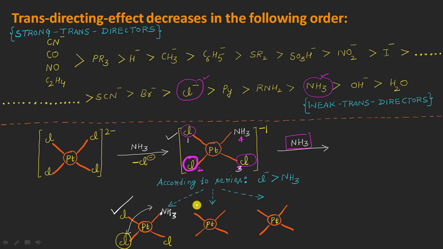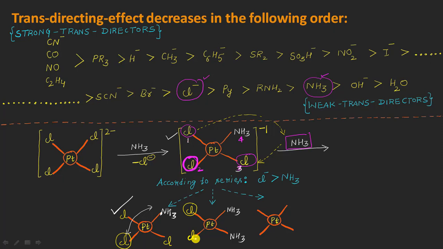And let us say that now I am considering the first chlorine here, and according to the trans effect, it will be directing the incoming nucleophile to occupy a position trans to itself, which is actually this position here, right? So the ammonia molecule will be occupying this position now, and the rest of the ligands, let me write here, it will be this ammonia as well as the chloride ion on this side, right?